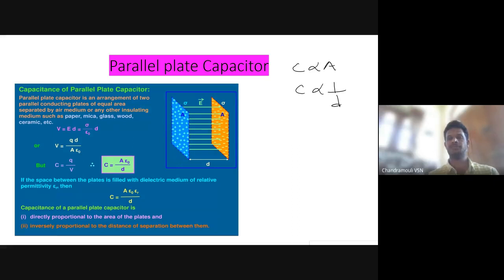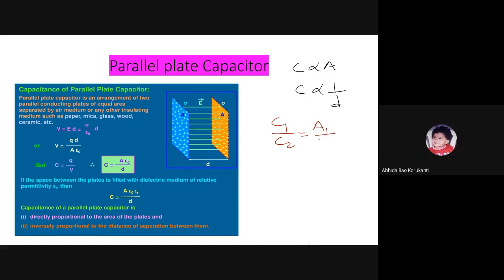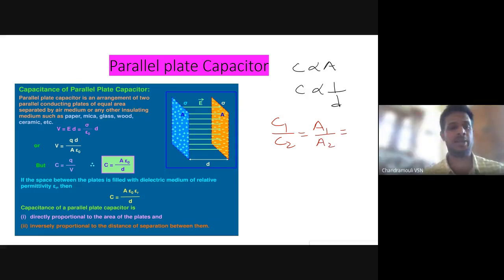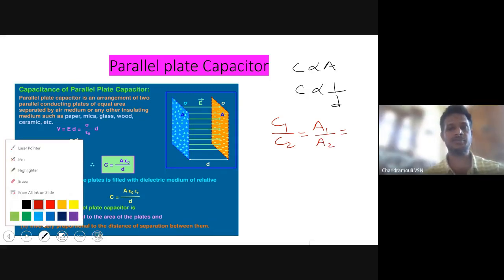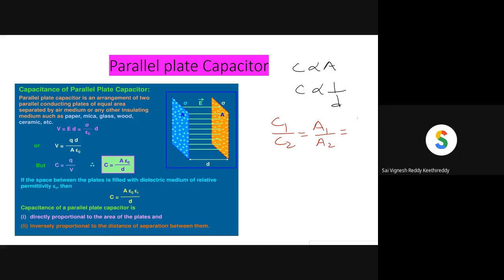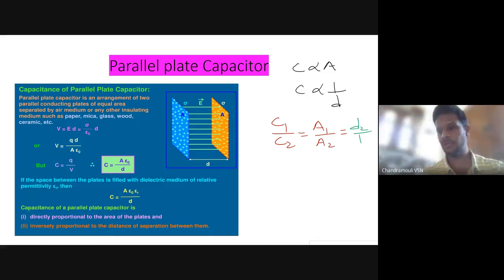So when comparing for problem solving, if I want to compare C1 by C2, in terms of area I should take A1 by A2. In terms of distance, it is D2 by D1.